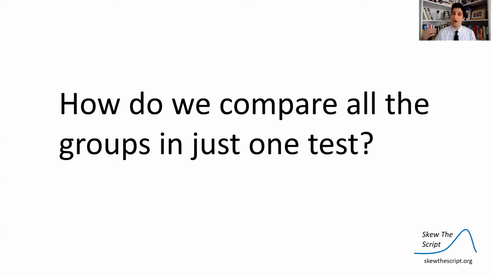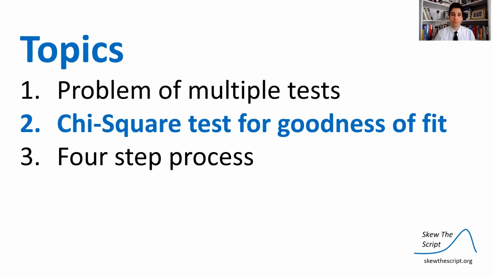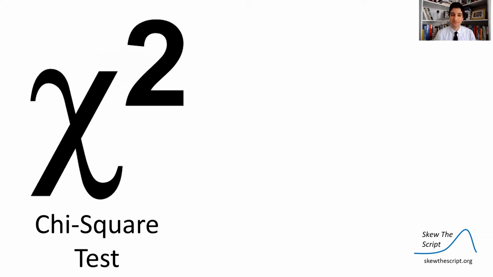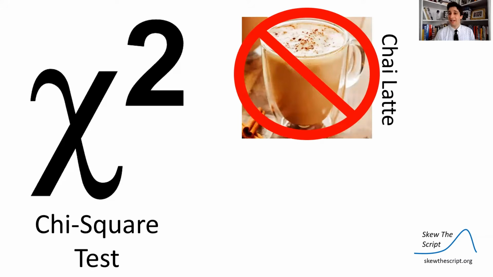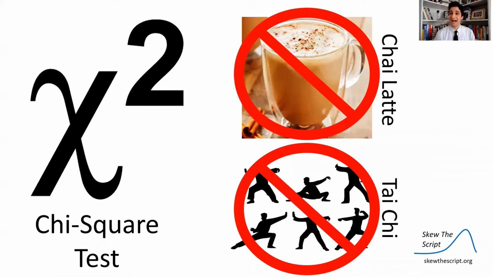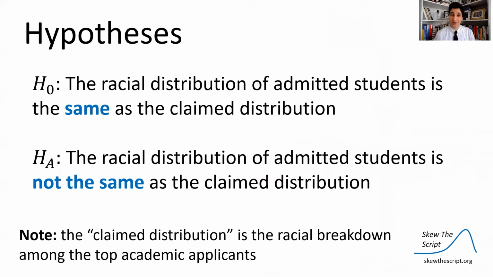So how can we compare all the groups in just one test rather than 4 tests, 1 for each group? That's where the chi-squared test for goodness of fit comes in. So this is the chi-squared test, and note pronunciation, it's chi, like rye with a K, not a chai latte, not tai chi, it's chi squared. And here are the hypotheses for this test.